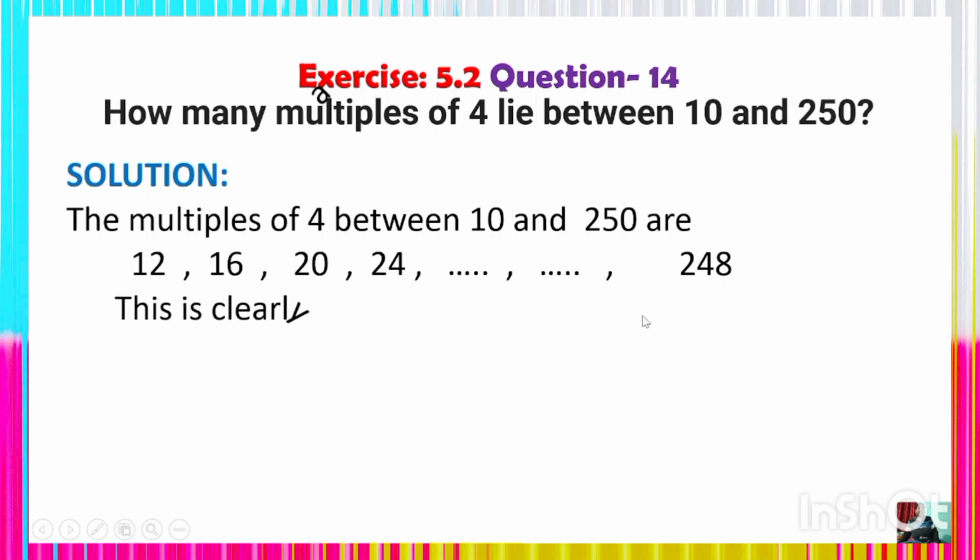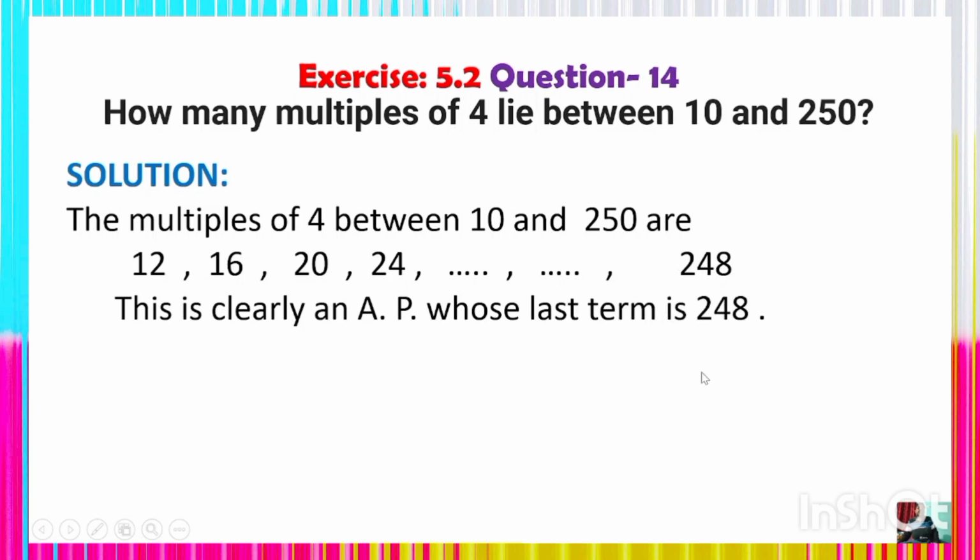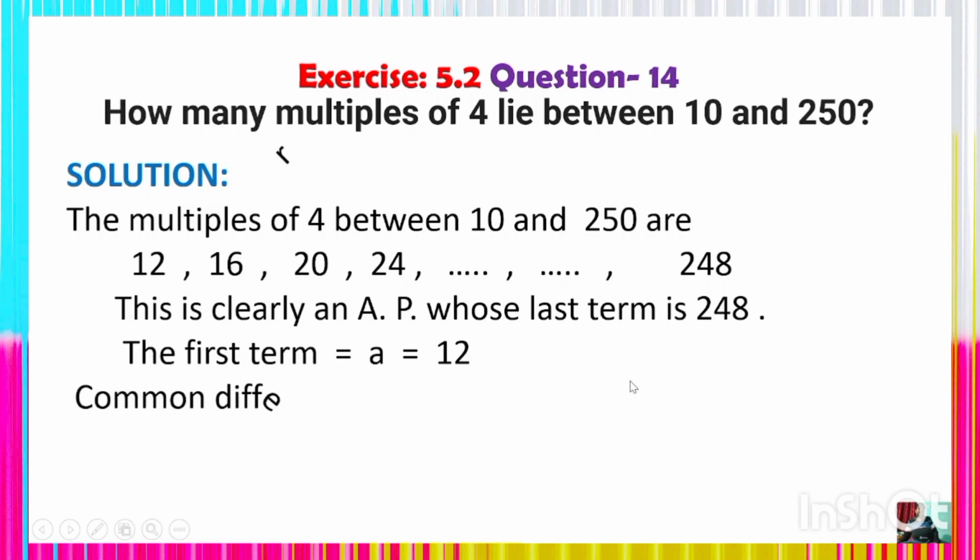Okay, this is clearly an arithmetic progression whose last term is 248. Yes or no? Right? And whose first term a is equal to 12. The common difference d is equal to a2 minus a1, which is 16 minus 12, which is 4. Thus d is equal to 4.